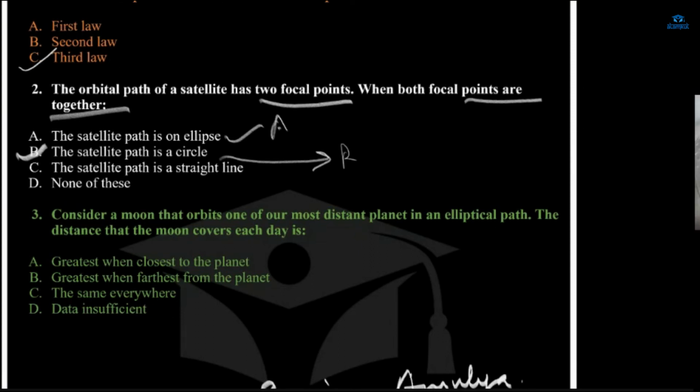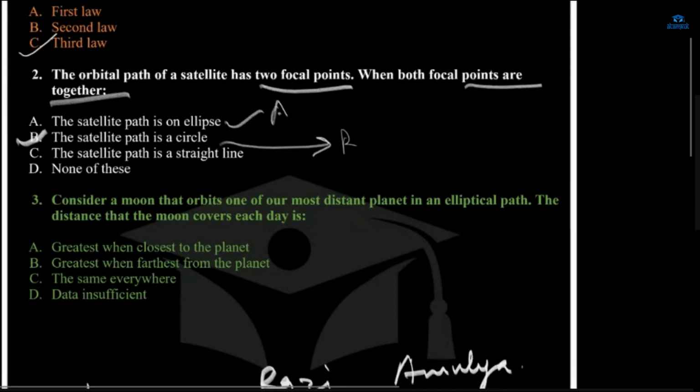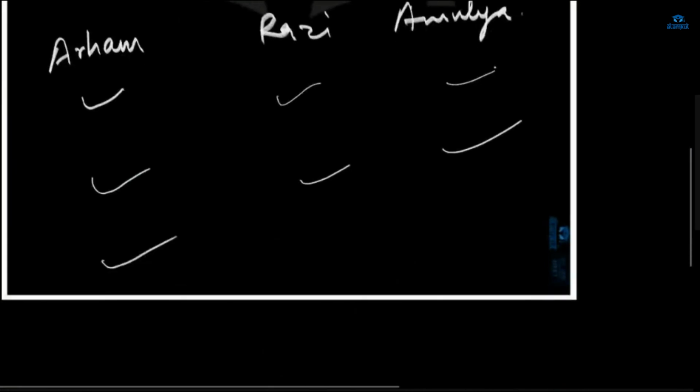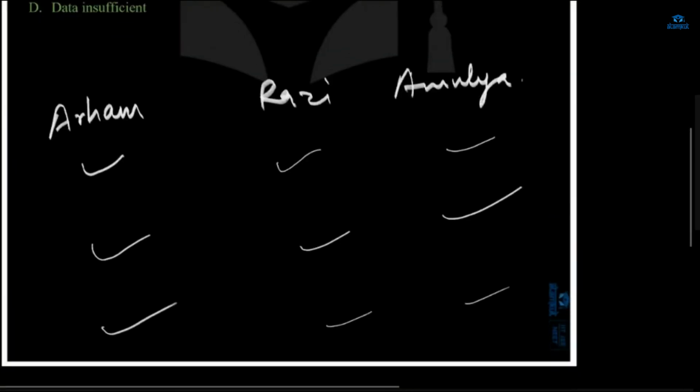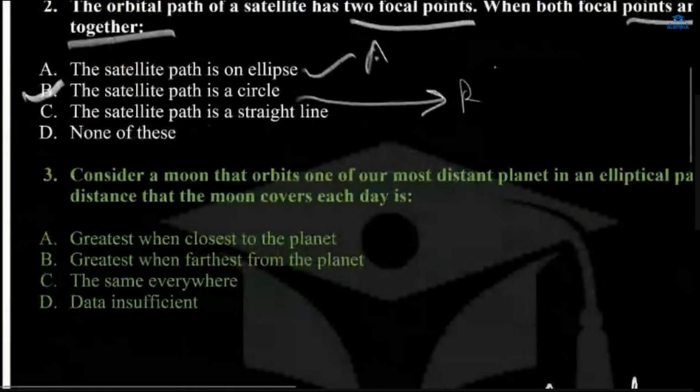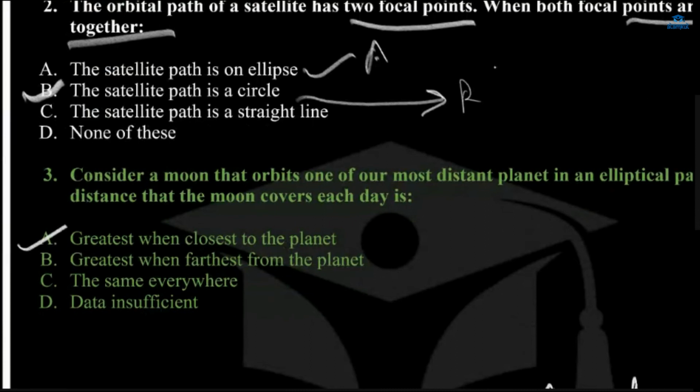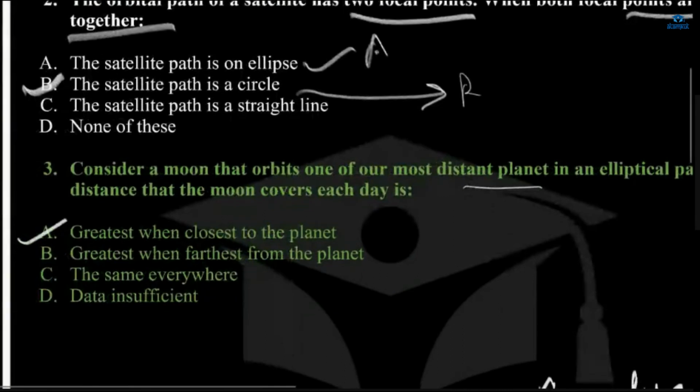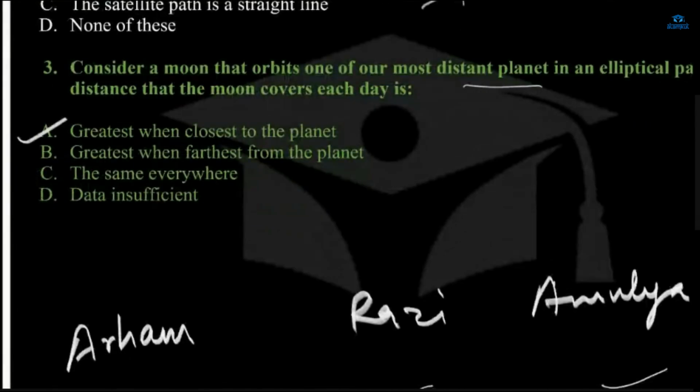Just read the question: the distance the moon covers. Ma'am, it should be A. Amulya, A. Okay, so all of you are correct in all of these. So you all have got 3 ticks. It will be A, because the distance that the moon covers each day is greatest when closest to the planet.